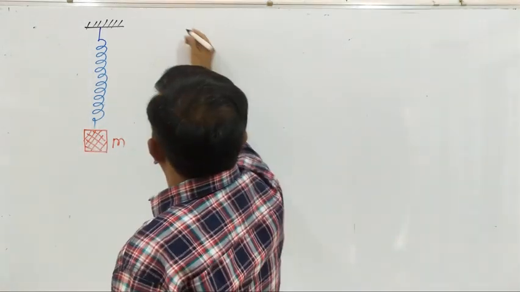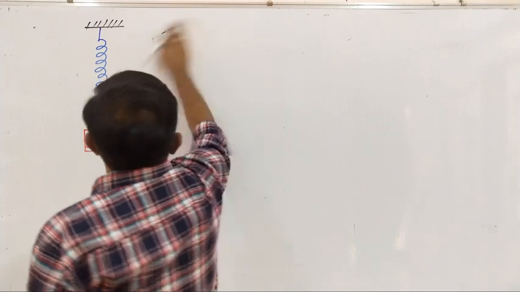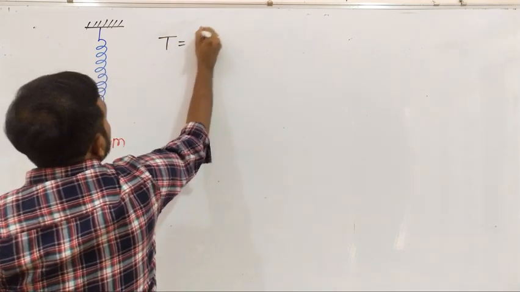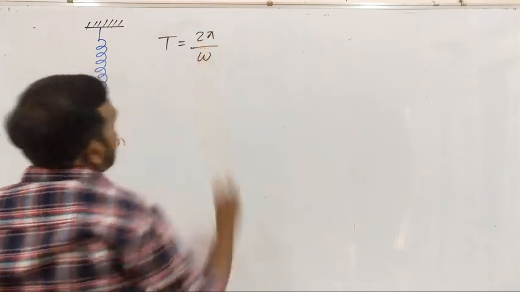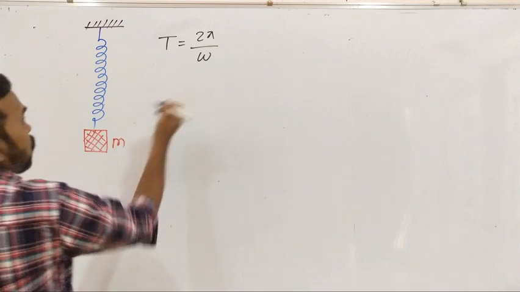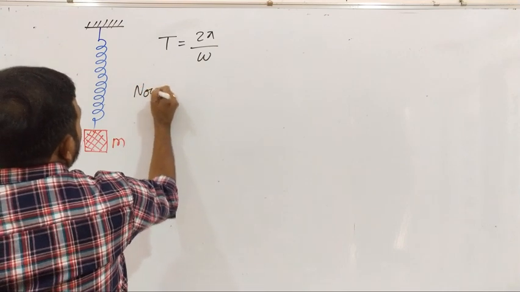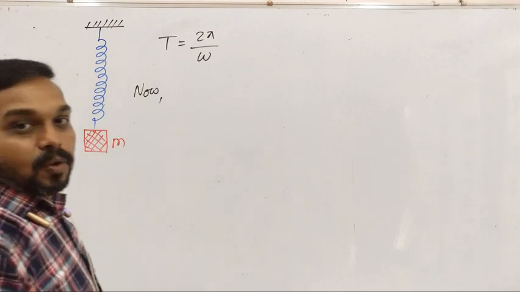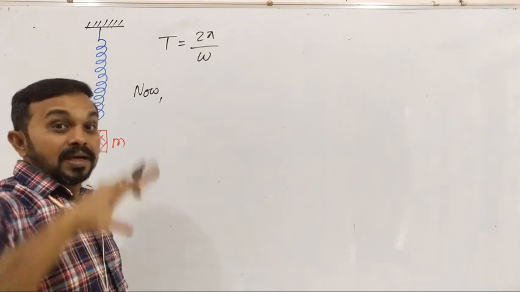Now the basic formula for the time period is time period T is equal to 2 pi by omega. That is the formula for the time period. Now what is omega? By the significance of the omega,